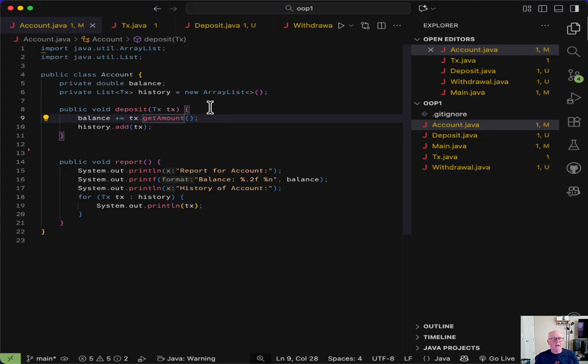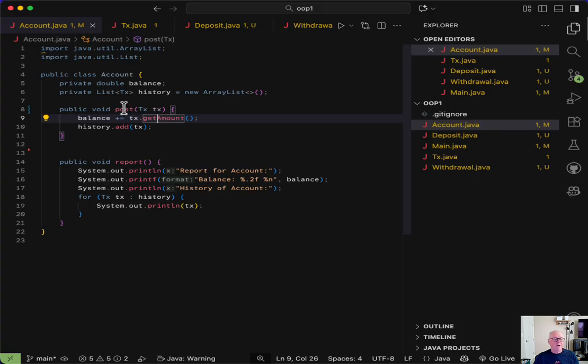But now the question is, let's come up with an interesting name here. Let's just call this apply. Actually, let's use an official banking term. Let's post. Let's post this transaction, okay? Now the question is, how do I know whether to do a plus or a minus? Well, that's pretty simple. Now that I'm getting a value, this is going to work. This, in theory, right? The TX is going to be negative if I withdraw, and it's going to be positive, right? So let's run this.